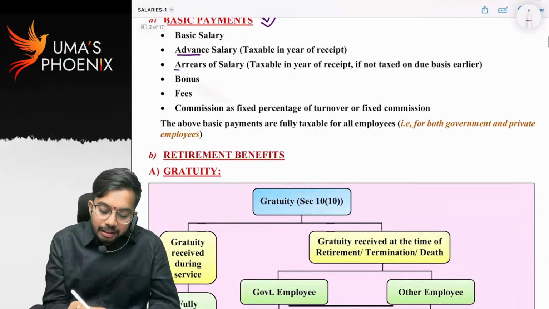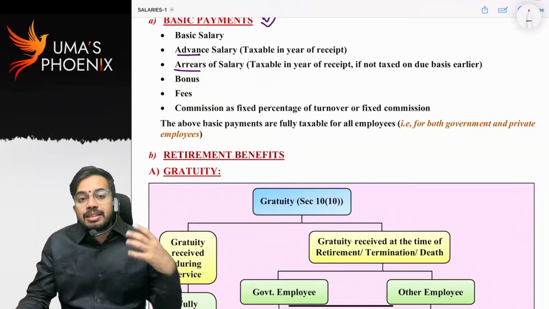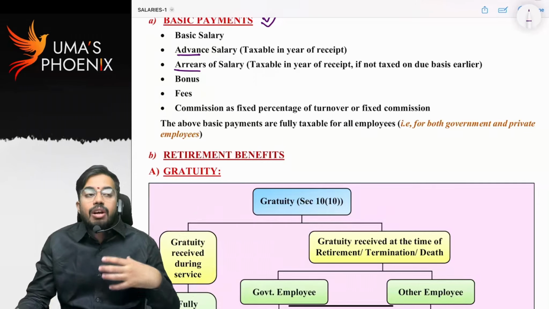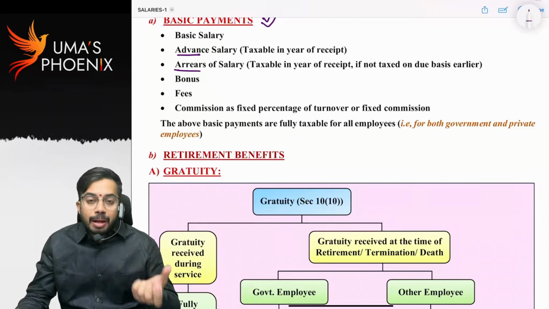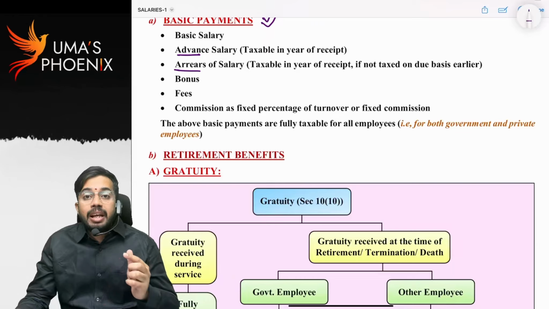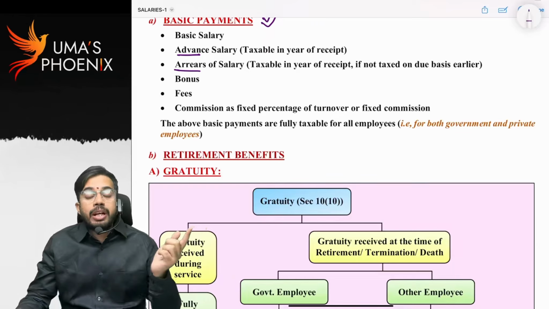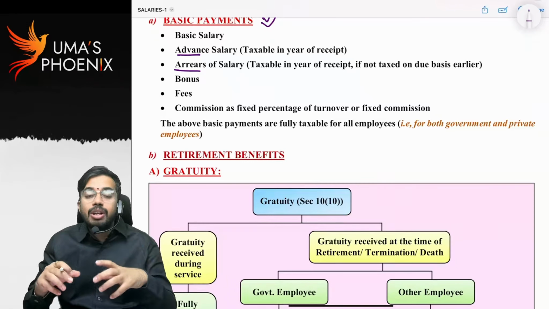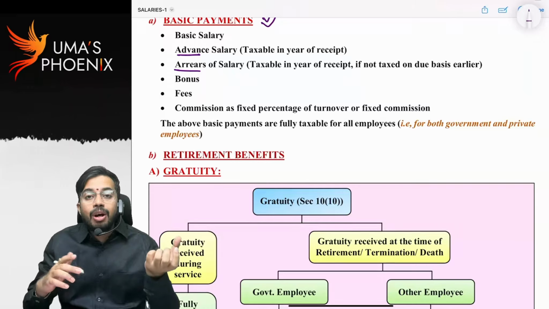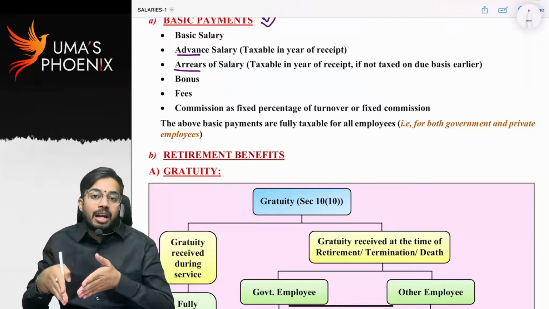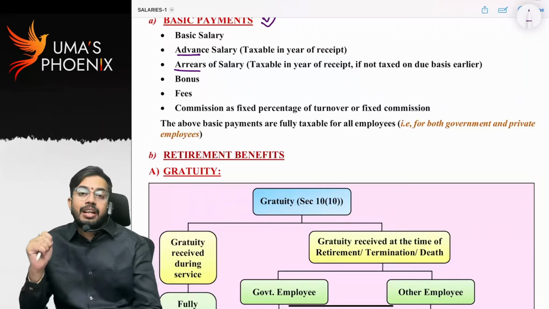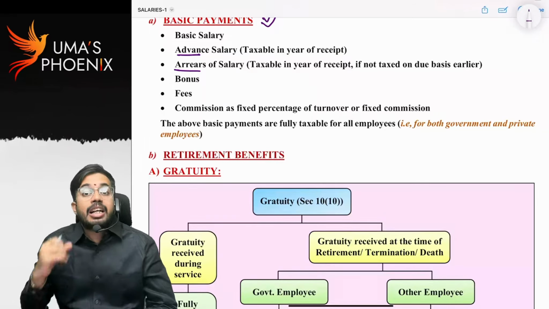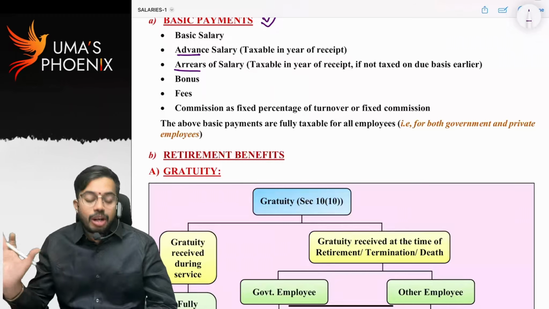Arrears of salary. You know arrears, right? If an earlier year's salary is received in the current previous year, we call that arrears of salary. For central government employees and state government employees, there will be pay revision. Dearness allowance percentage will be increased with effect from a retrospective date. So the increase in DA from earlier years will be received in the current previous year. Earlier years' DA, received in the current previous year because of the increase in percentage, we call arrears of salary. That is also taxable under the head salaries, and it is fully taxable, no exemption or deduction.